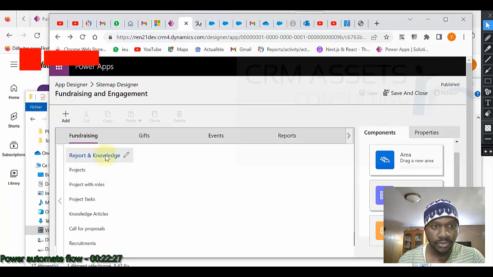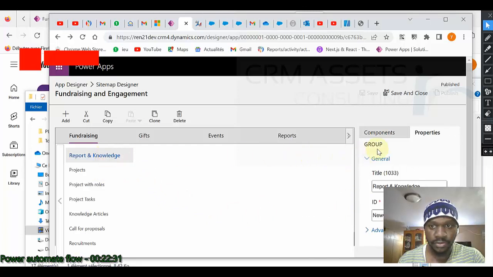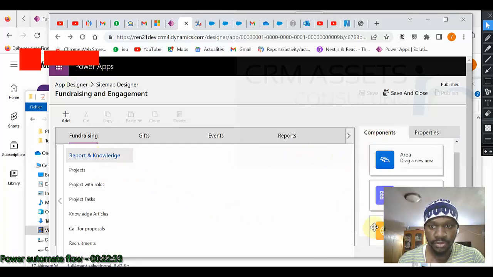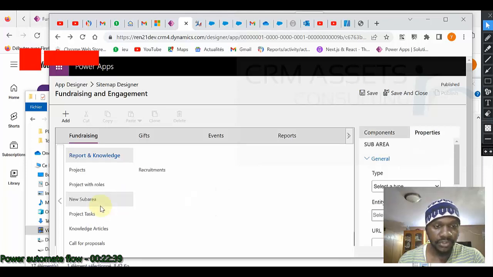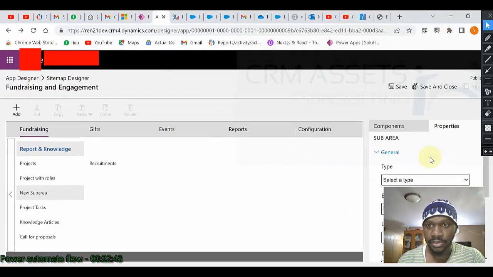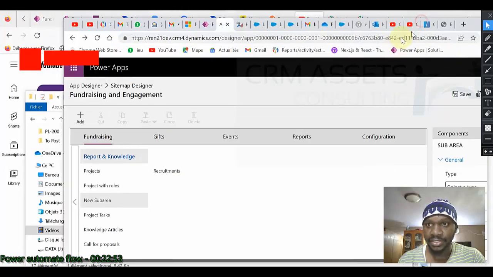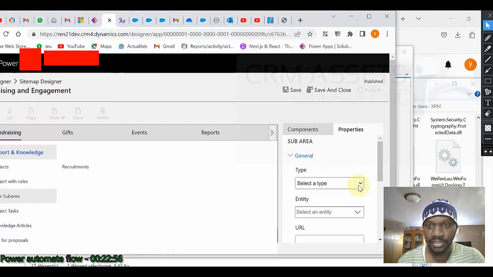Okay. Project with role. This is my group. I need to drag and drop project with activity here. Sorry, because my face is there, it's a little bit difficult to navigate.